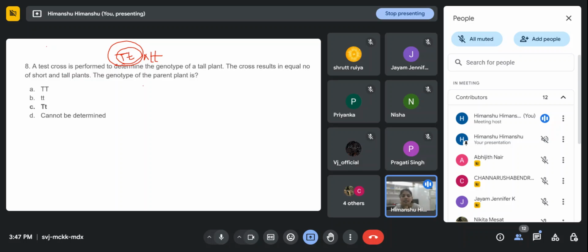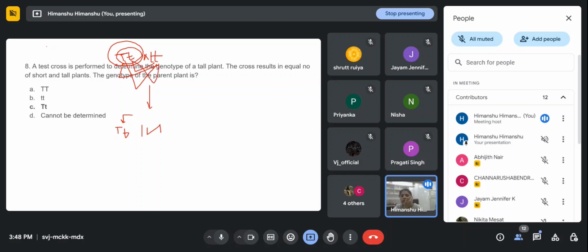And in the test cross, we know what ratio will come? 1 is to 1. That is, two plants will be capital T small t, and the other two plants will be small t small t, right? When we set up the cross, this will form capital T small t and capital T small t, and then small t small t and small t small t.